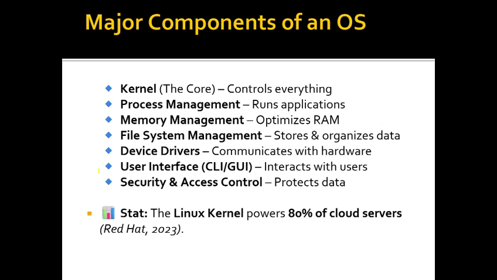Process management runs applications, memory management optimizes the RAM, file system management stores and organizes the data, device drivers communicate with the hardware, user interface interacts with the user, and security and access control protects the data. As per the statistics in 2023, the Linux kernel powers 80% of cloud computing servers.